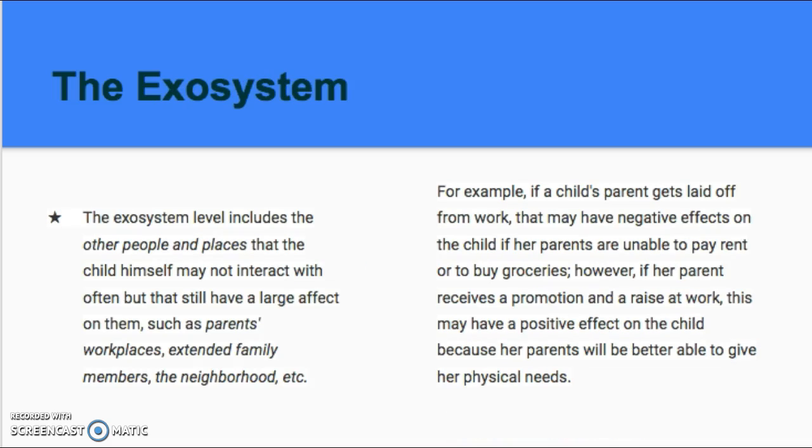The exosystem level includes the other people and places that the child himself may not interact with often, but which still have a large effect on him, such as parents' workplaces, extended family members, and neighborhood. For example, if a child's parent gets laid off from work, that may have negative effects on the child if the parents are unable to pay rent or buy groceries. However, if the parent receives a promotion and a raise at work, this may have a positive effect on the child because her parents will be able to provide for her physical needs.